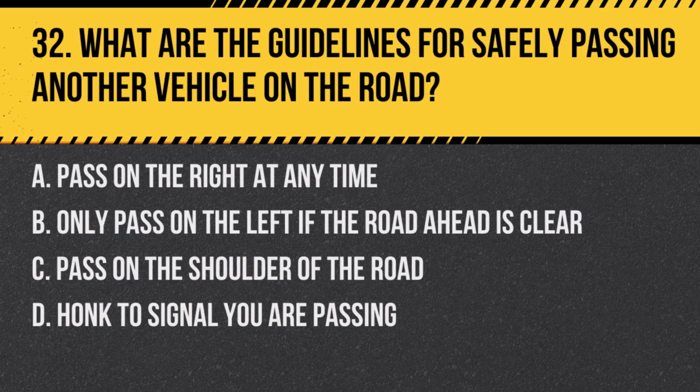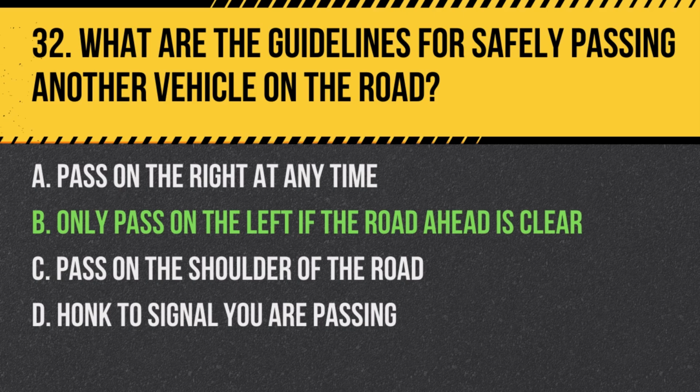Question 32. What are the guidelines for safely passing another vehicle on the road? A. Pass on the right at any time. B. Only pass on the left if the road ahead is clear. C. Pass on the shoulder of the road. D. Honk to signal you are passing. Answer B. Only pass on the left if the road ahead is clear.